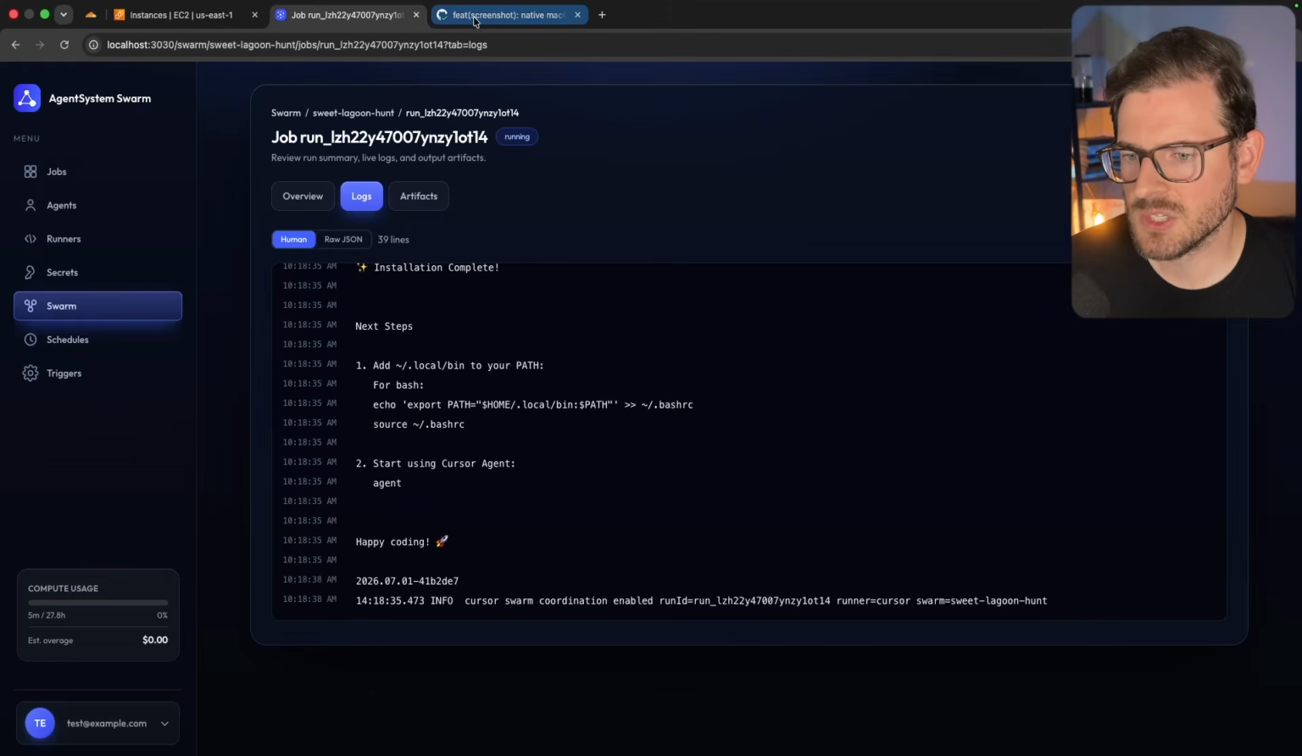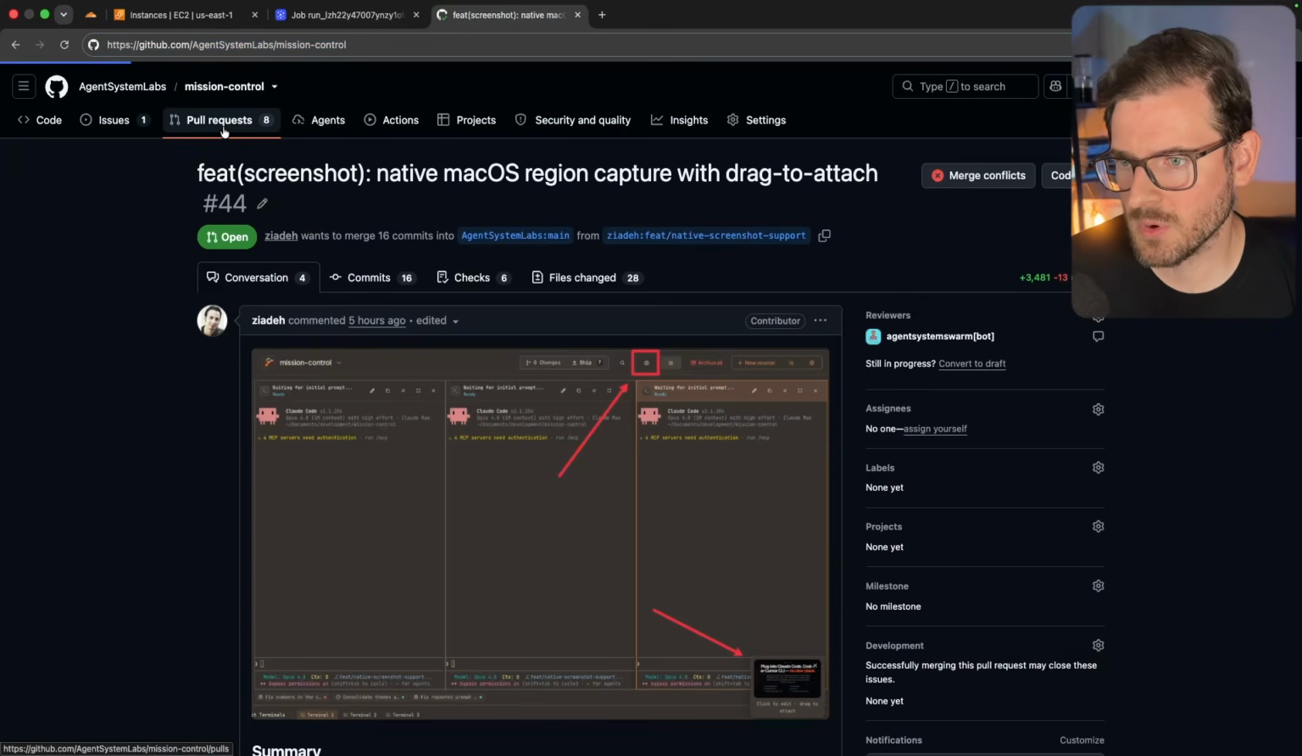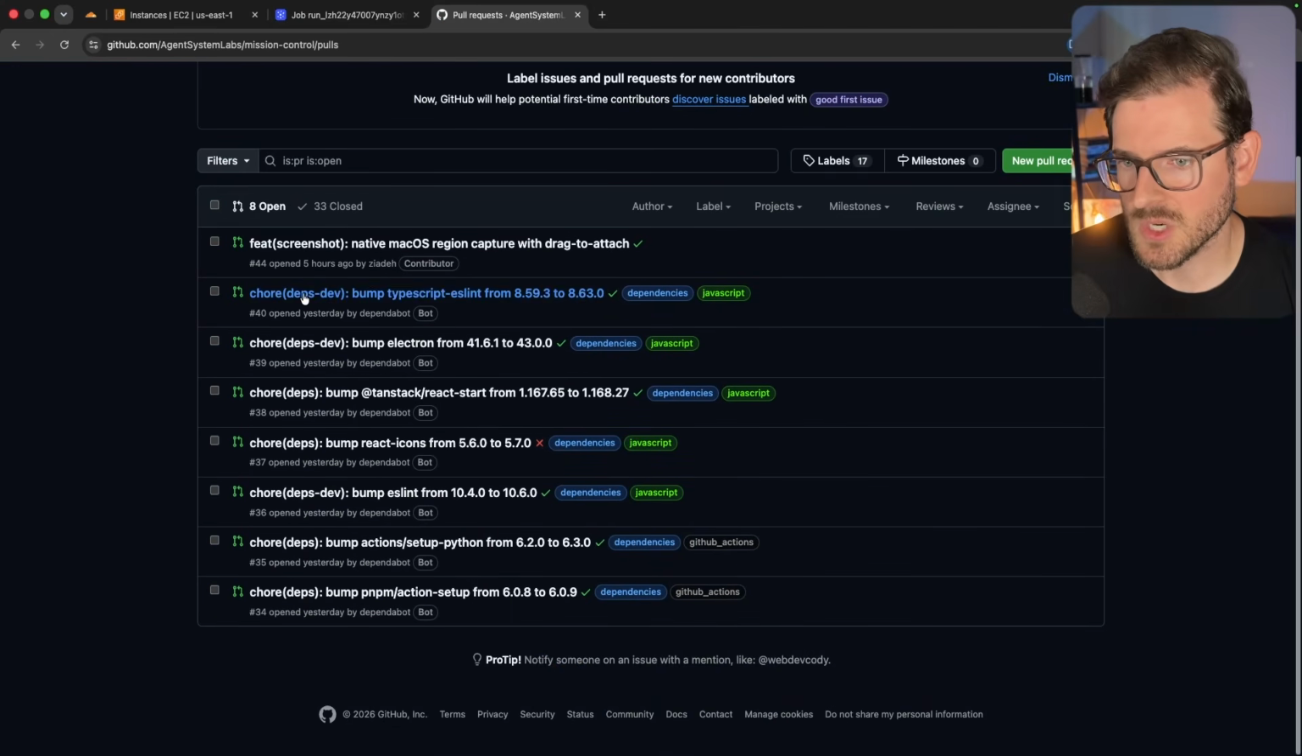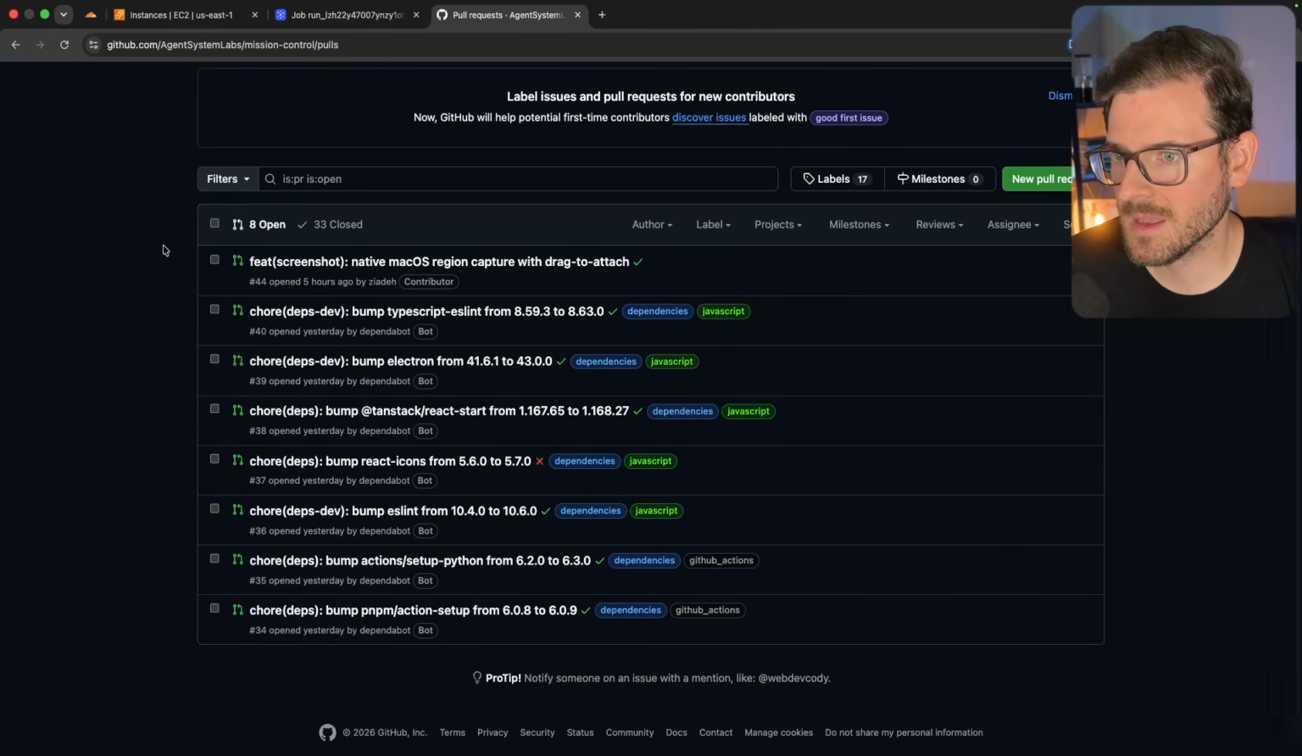So now we have a bunch of EC2 instances that are running micro VM Firecracker sandboxes, and those are running Cursor inside of them with my system prompts. And eventually, I should see a bunch of pull requests get opened up to mission control. I'm going to go ahead and just wait a little bit, and I'll come back, and we can show that.